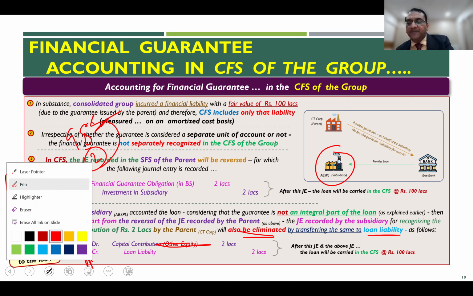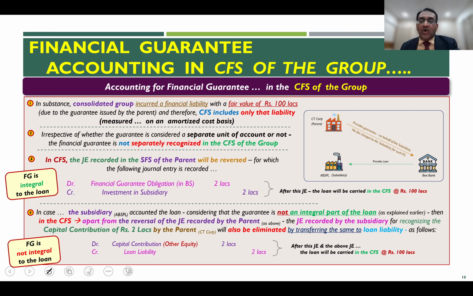And that's what the economic reality is. Therefore, by the cumulative effect of these two journal entries, the loan will be now again carried in the CFS at 100 lakhs and the capital contribution will get eliminated. So this is the economic reality of the group. And that's how you do the accounting in CFS. This is exactly what I wanted to cover in this video.